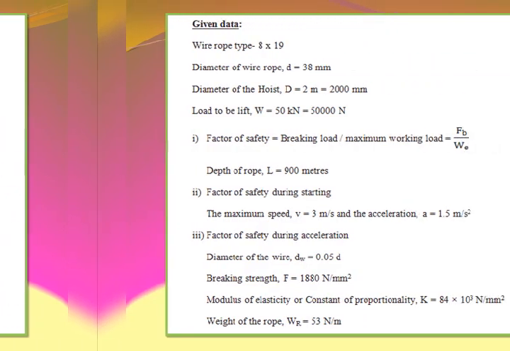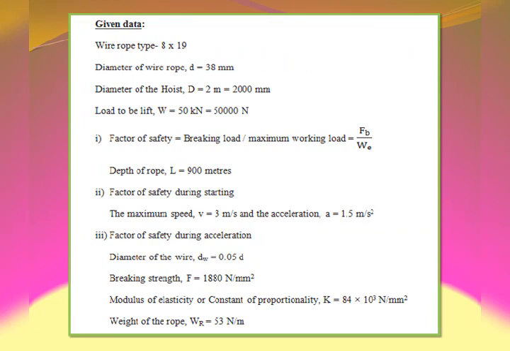So the diameter of the hoist drum, capital D, or sheave diameter, is equal to 2 meter, that is 2000 mm, to lift 50 kilonewton of load. It means the load to be lifted, capital W, is equal to 50 kilonewton or 50,000 newton.